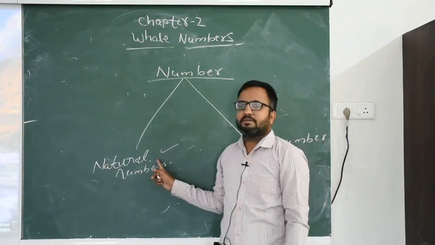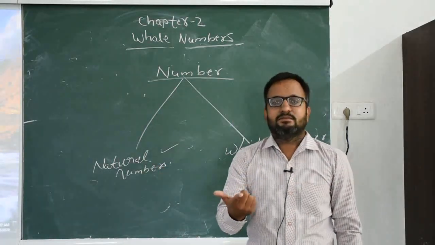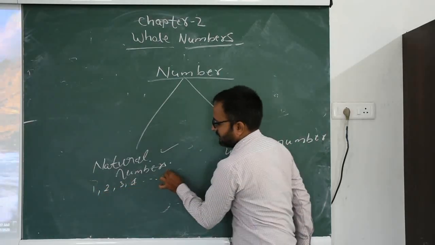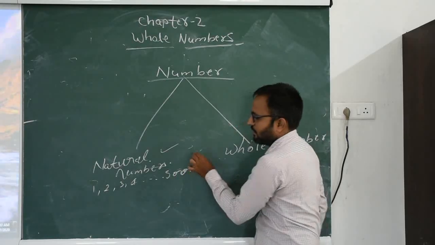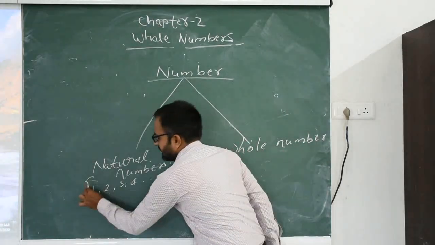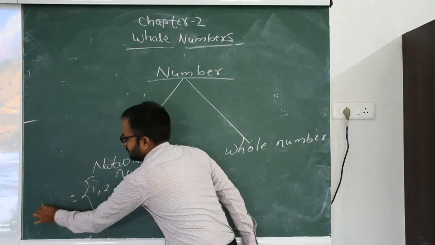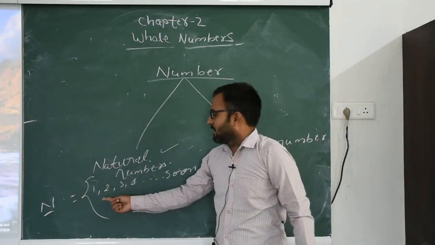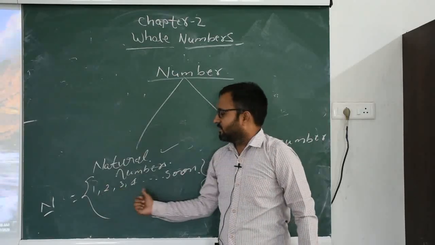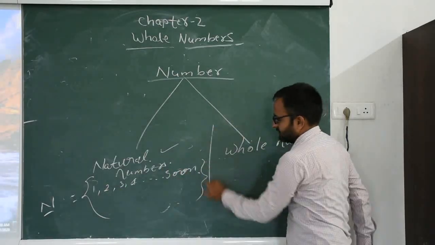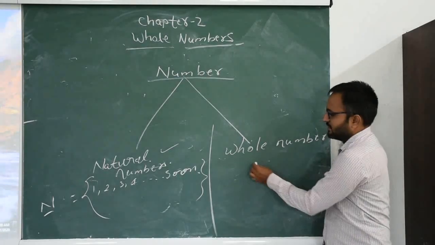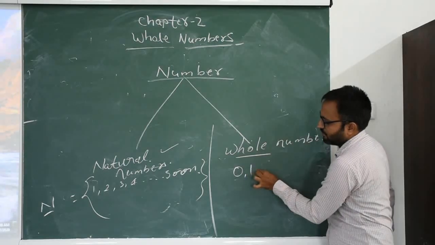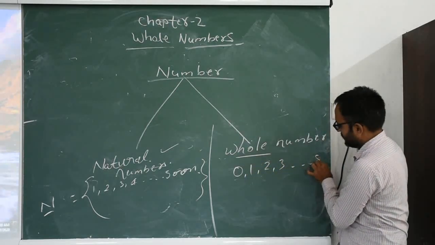Natural numbers, that means our naturally counting numbers that start from 1: 1, 2, 3, 4 and so on. We call this the set of natural numbers, denoted by capital N. Natural numbers always start from 1. Now we discuss whole numbers. Whole numbers start from 0: 0, 1, 2, 3 and so on.